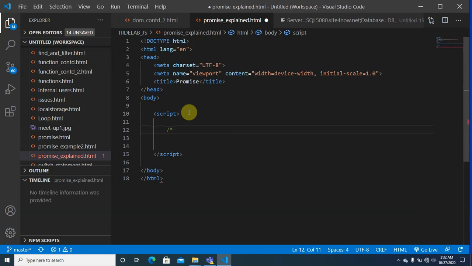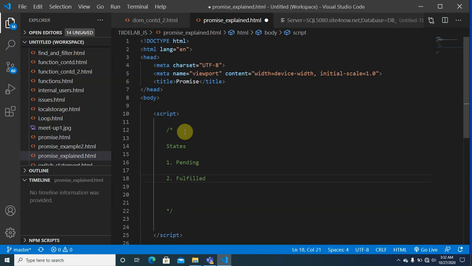Let me write it in the comments. So we have something like this: states. One is pending, the second is fulfilled, and the third is rejected.